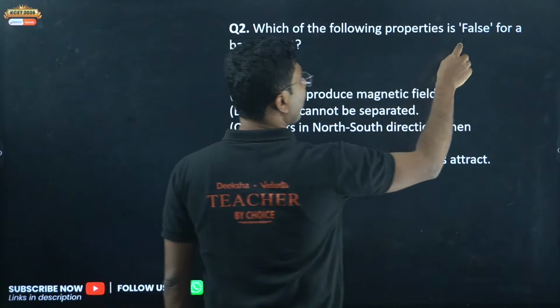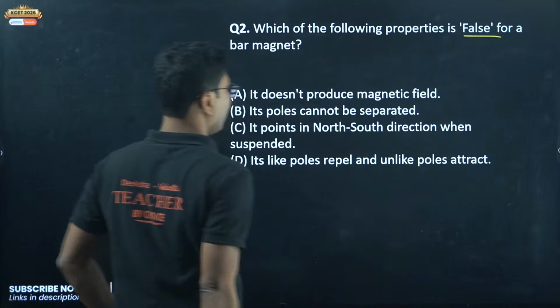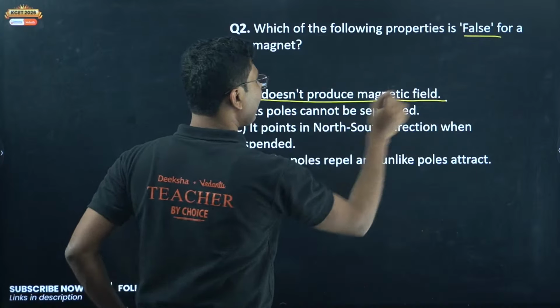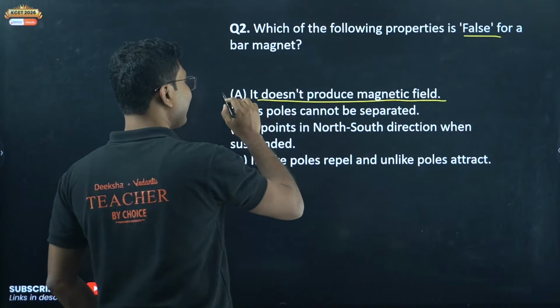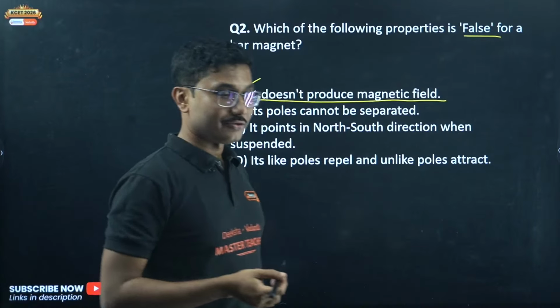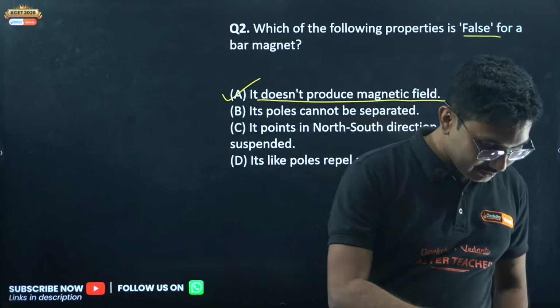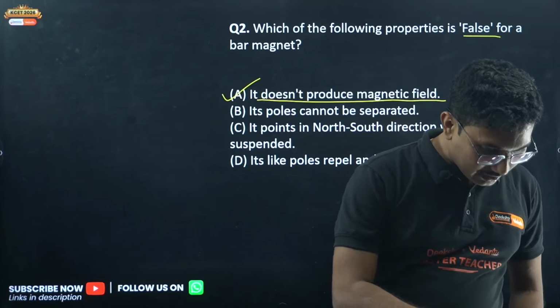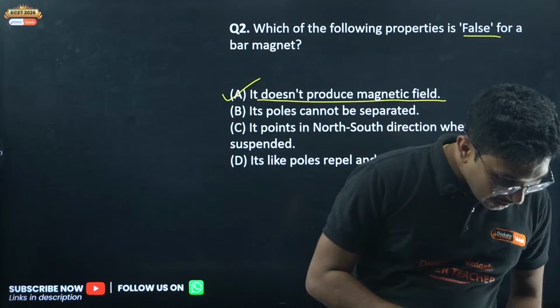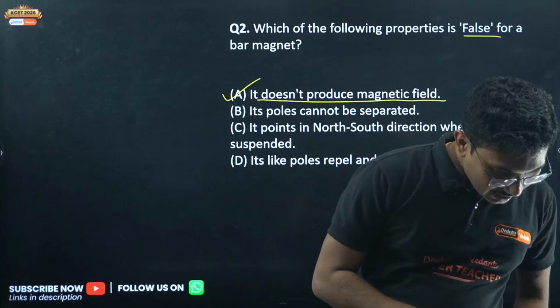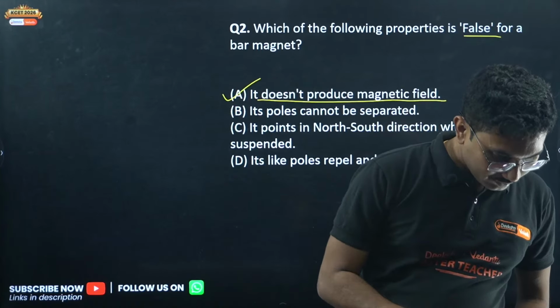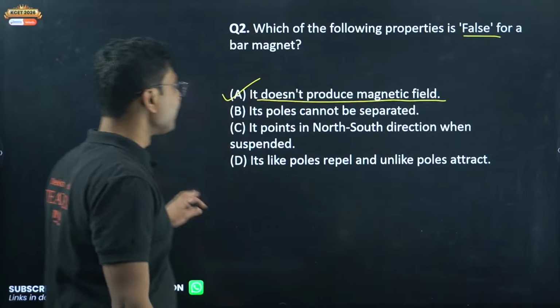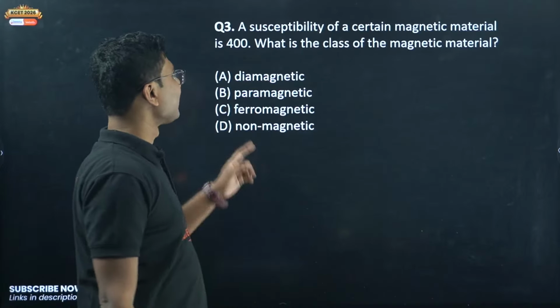Okay, false means wrong. So, it does not produce a magnetic field. A magnet does not produce a magnetic field definitely sounds wrong. So this is the correct answer, right? Yes, Amar. Yes, Sakshi, I am doing fast, very fast.